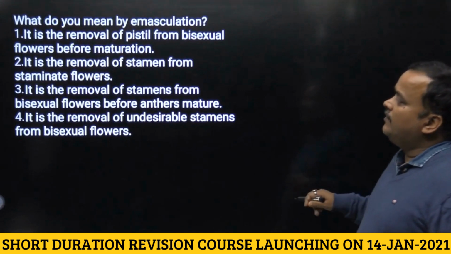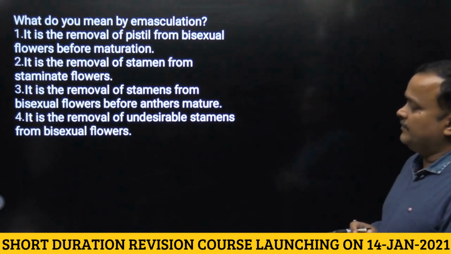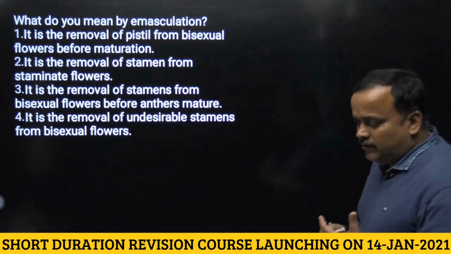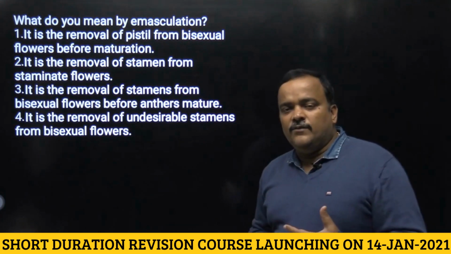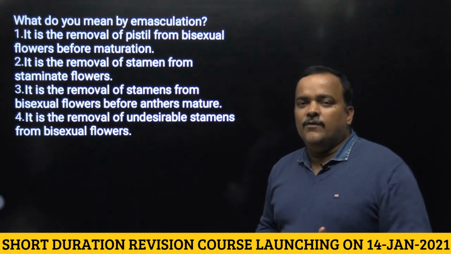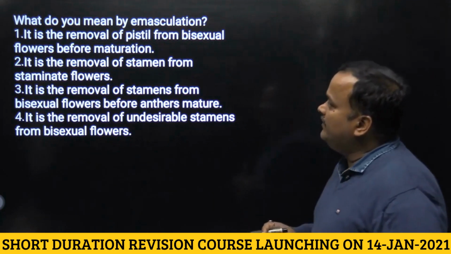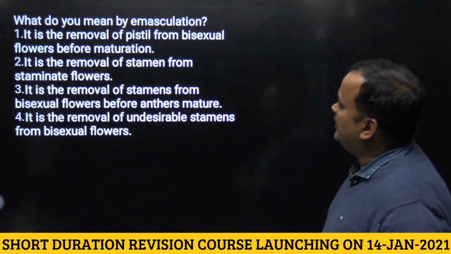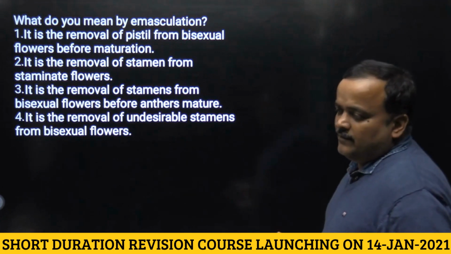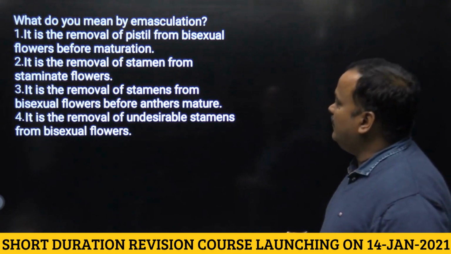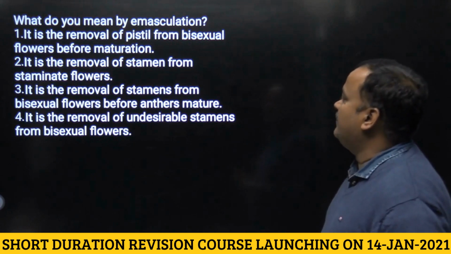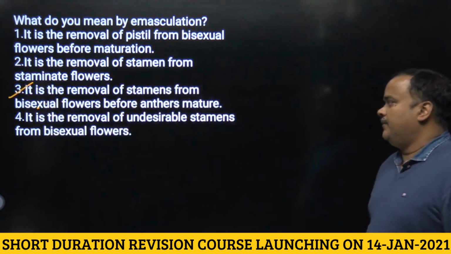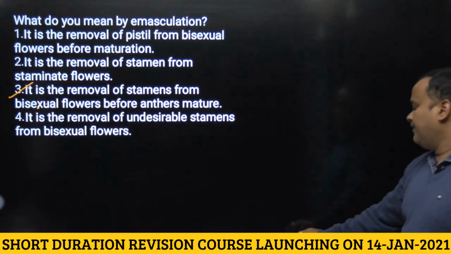Next question. What do you mean by emasculation? Emasculation is removal of stamen in order to convert a bisexual flower into a unisexual flower or female flower. So emasculation is not removal of pistil, and it is not removal of stamen from a staminate flower, because staminate is only a male flower. It is removal of stamen from a bisexual flower before the anther matures. It is true. It is widely carried out during plant breeding programs. So the answer will be third.